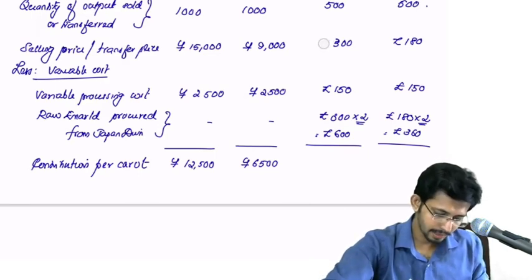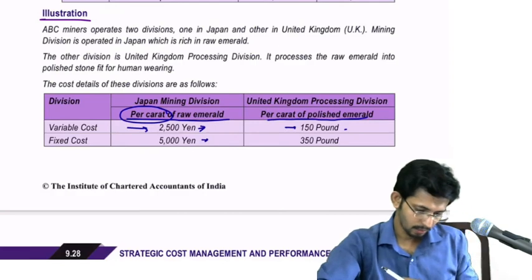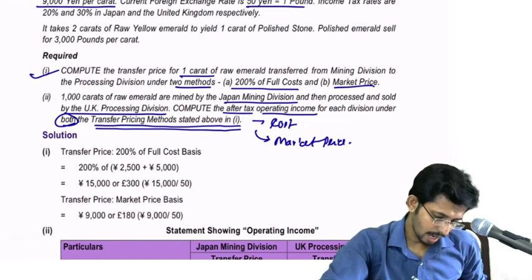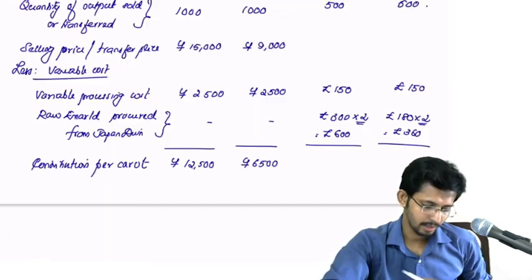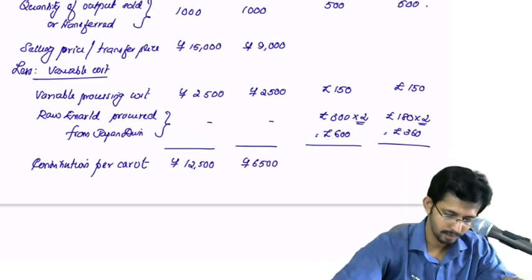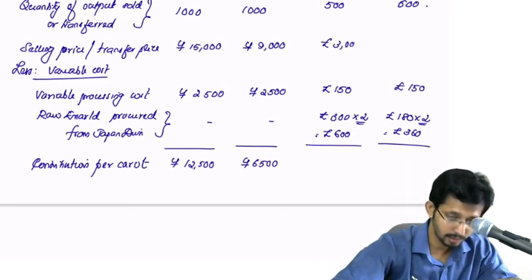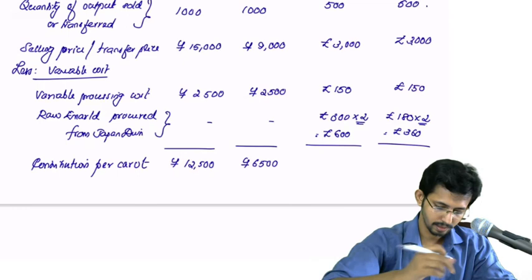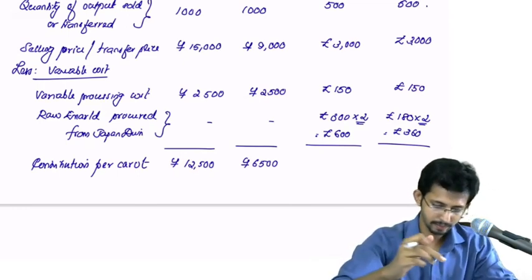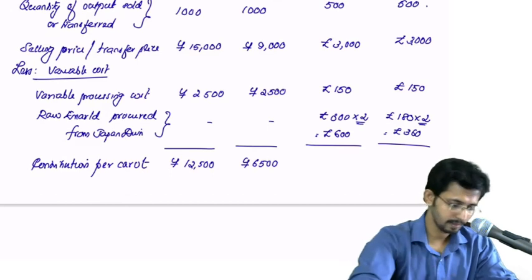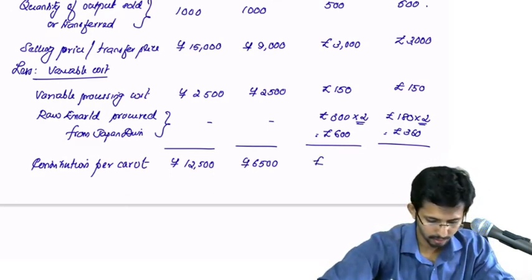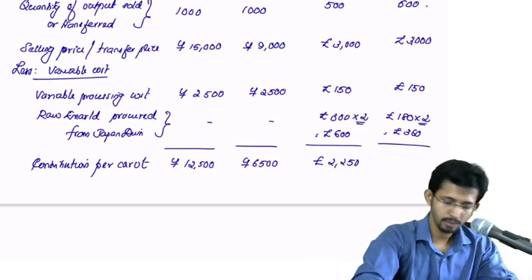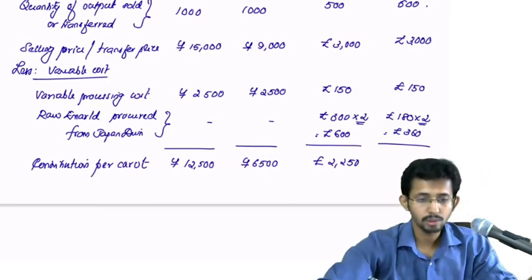Sorry, the selling price is not 300 and 180. What is given here? They say that the polished emeralds are sold at 3,000 pounds per carat. So that will be the selling price. Okay, made a mistake. 3,000 and 3,000. Okay, please correct. So here it will be 3,000 minus 150 minus 600, 2,250. Then again 3,000 minus 150 minus 360, 2490.